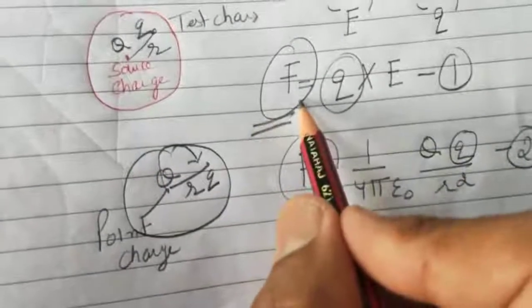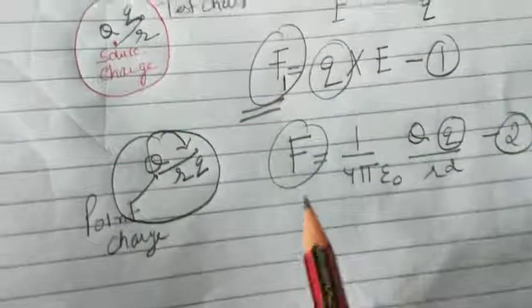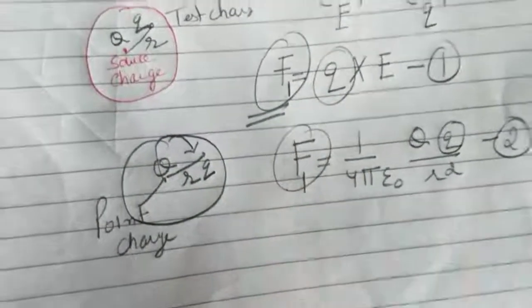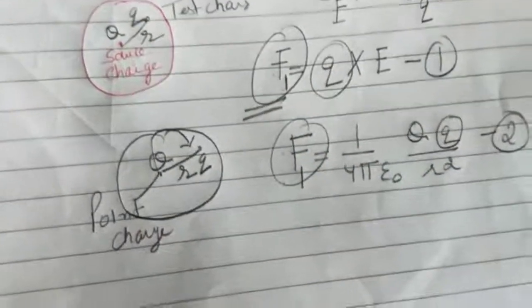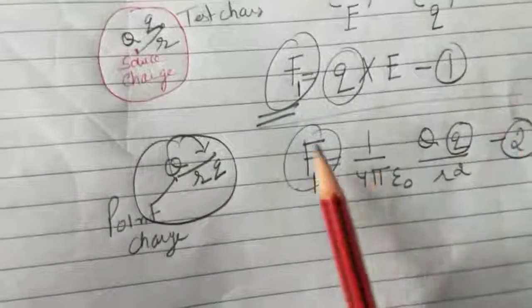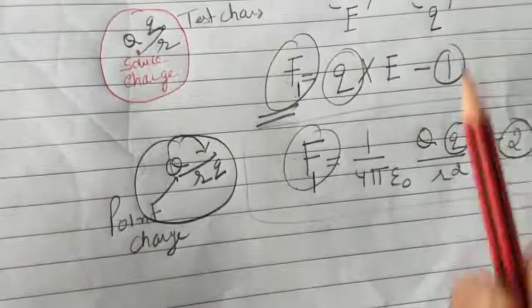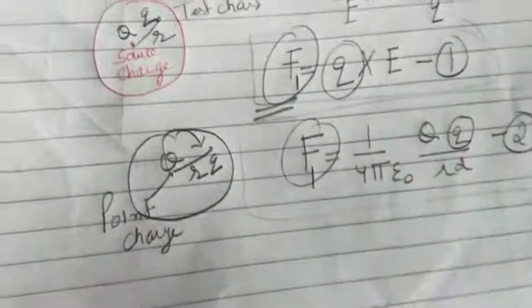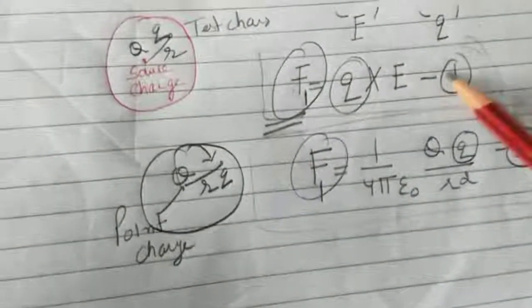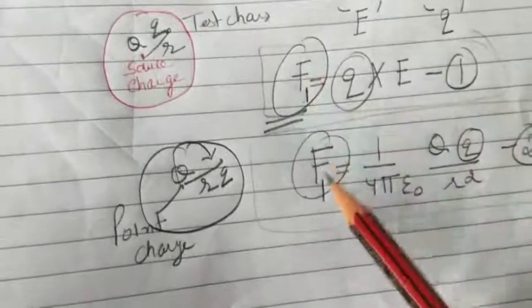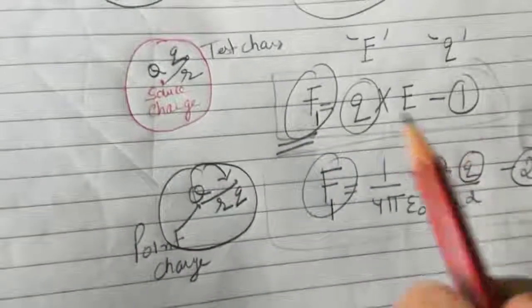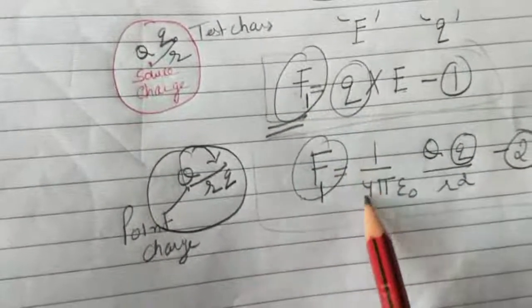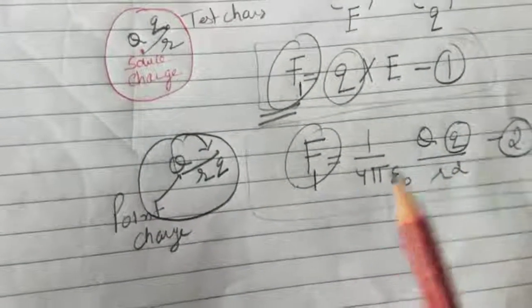So if this is F1, this will also be F1, because these forces are acting on the same test charge. In one condition we have used the general formula, in the other we have used Coulomb's formula, but both give the value of the force acting on a test charge, and their value is the same. So F is equal to qE, and F is equal to 1/4 pi epsilon naught Qq upon r square.